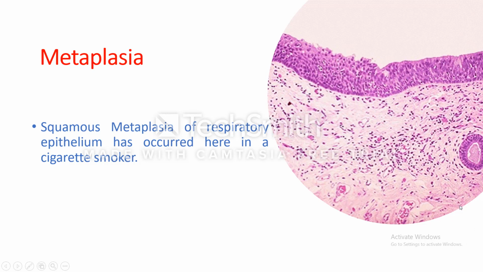Here's the ciliated columnar epithelium. Change it here into squamous. This is the respiratory epithelium in a cigarette smoker. And this is the pseudostratified ciliated columnar epithelium. You can see here, pseudostratified, and here is the cilia. And here it is changed to squamous epithelium.